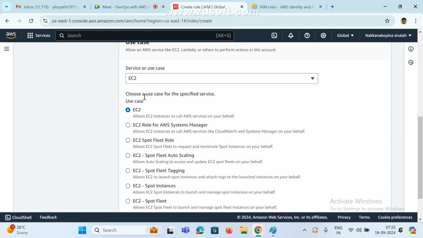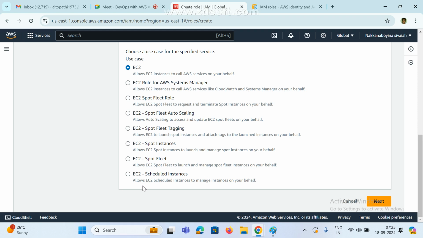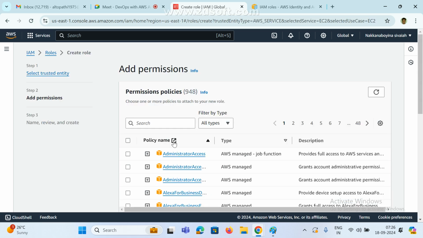Now see here, choose a use case for the specified service. What do you want? I'm giving allow EC2 instances to call AWS services on your behalf. I am giving AWS EC2 full access, whatever you want, we can select. Click next. Now there are 948 policies available. Which policies do you want to add to this role?